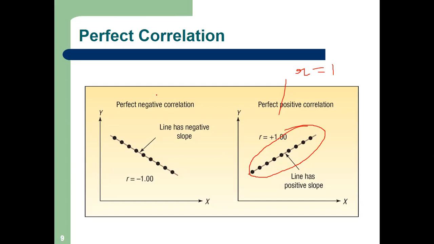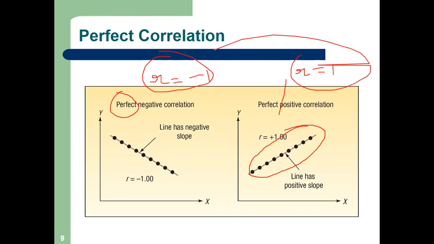And here R is -1. So this is called a negative correlation. This one is called perfect. Can you see the word perfect? Nothing is perfect in real life, right? So you will never get R equals 1. Very rare.